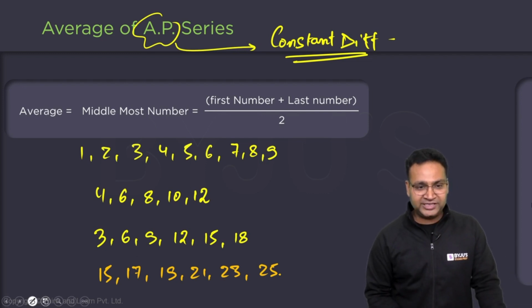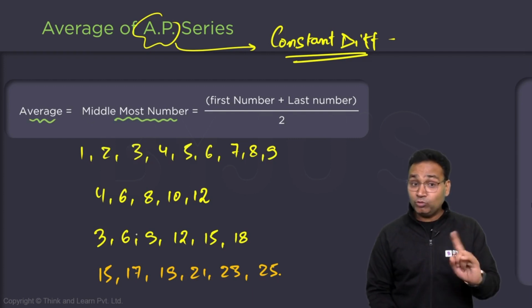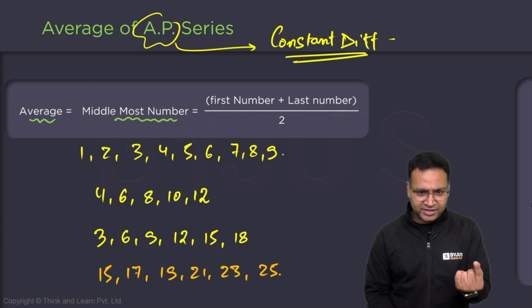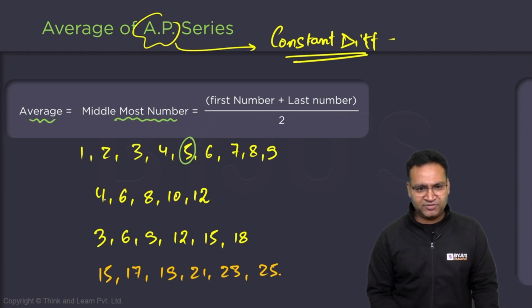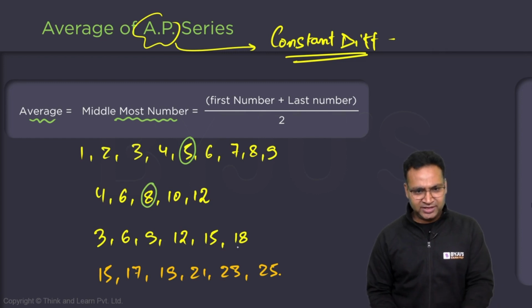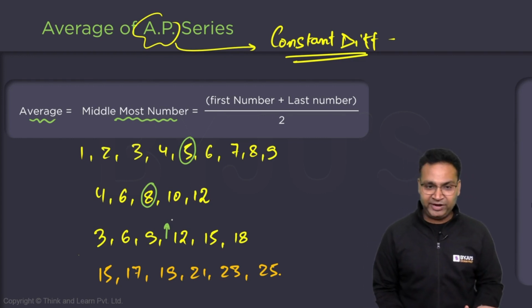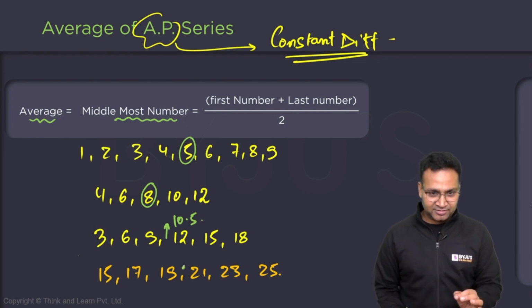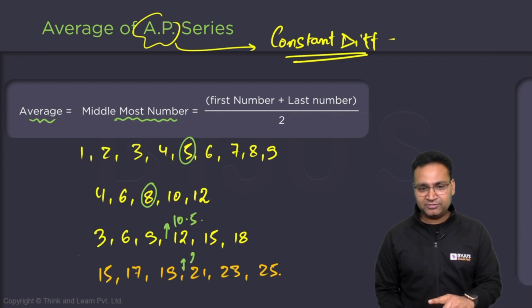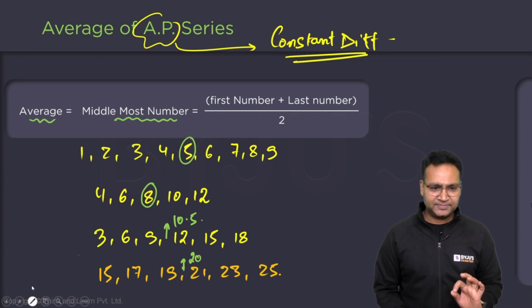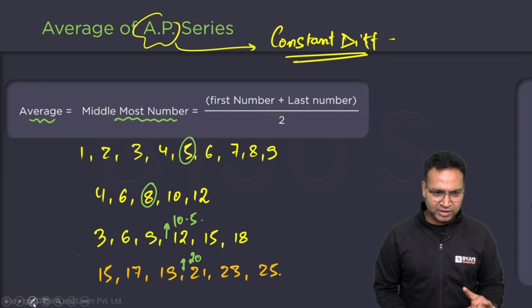Now, what does the rule say? Rule says the average is the middlemost number. So, what is the middlemost number of this category? How many numbers are there? 9. So, this is the average. What is the number? 5. Middlemost number is 8. What is the number? Oh, great. 6. So, what is the middlemost number here? 9, 12. What is the middle number of 9 and 12? 10.5. So, this is the average. What is the middlemost number? It is here. What is the average of 19 and 21? So, these are the averages. Clear? Let me change the color to another one.